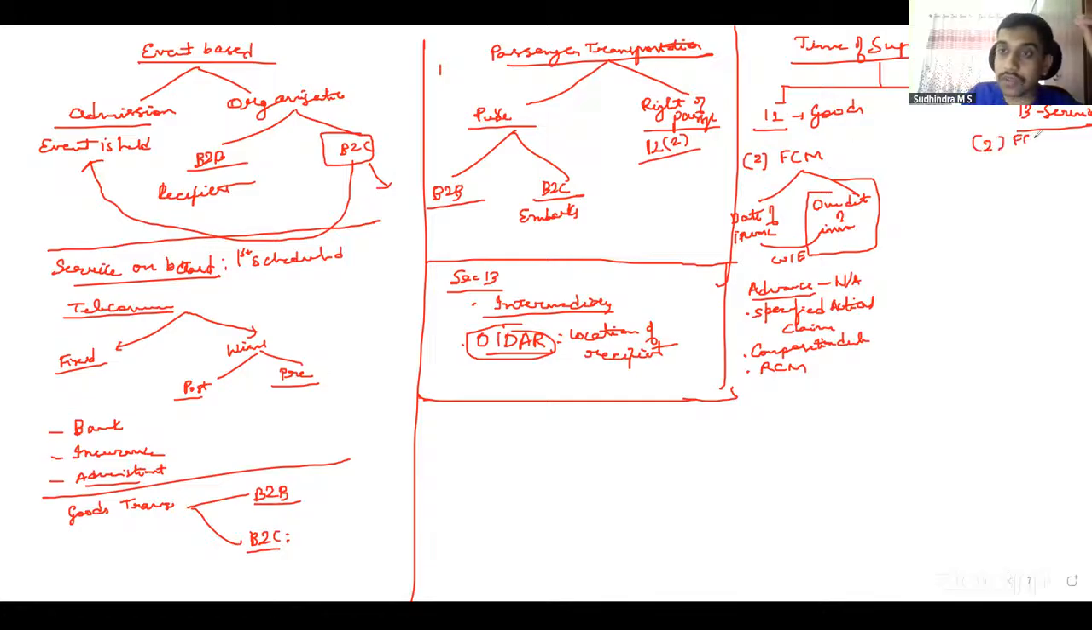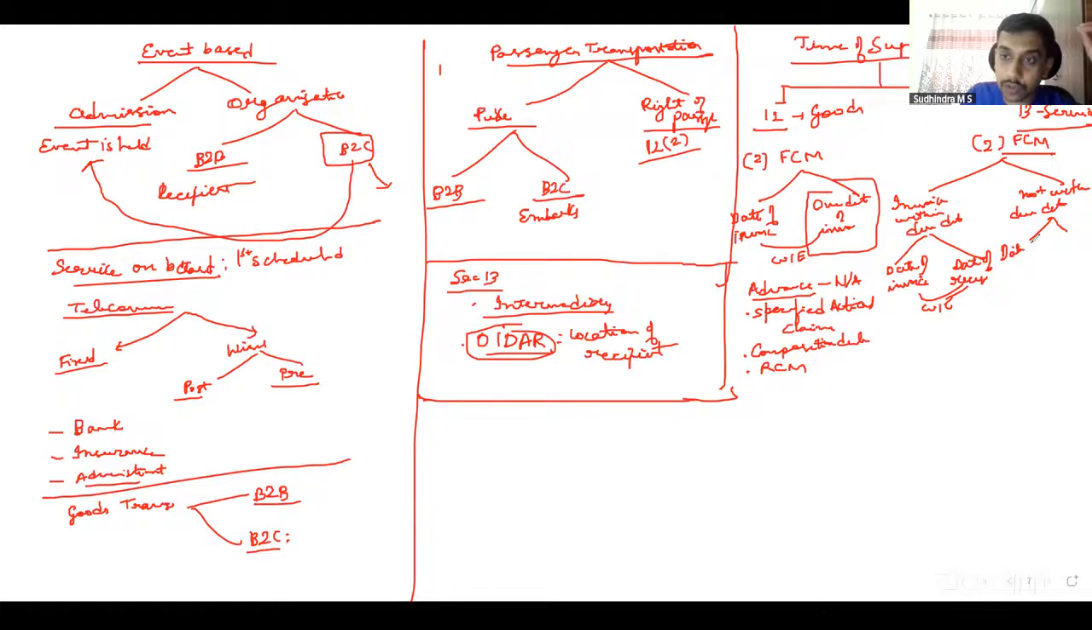Similarly, in case of services also we have subsection 2 FCM itself. Here we look into whether invoice is issued within the due date or not. If invoice is issued within the due date, then we go with date of invoice or date of receipt of payment, whichever is earlier. If not within the due date, then instead of invoice we go with date of provision of service or date of receipt of payment, whichever is earlier. Now, with regard to this, what is the due date that we have to focus on?